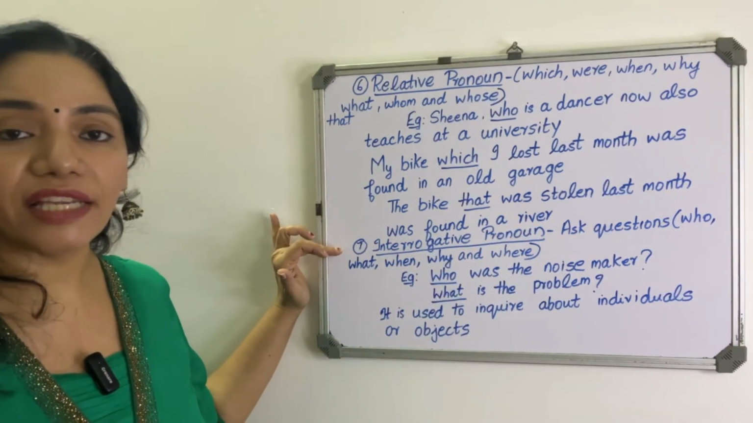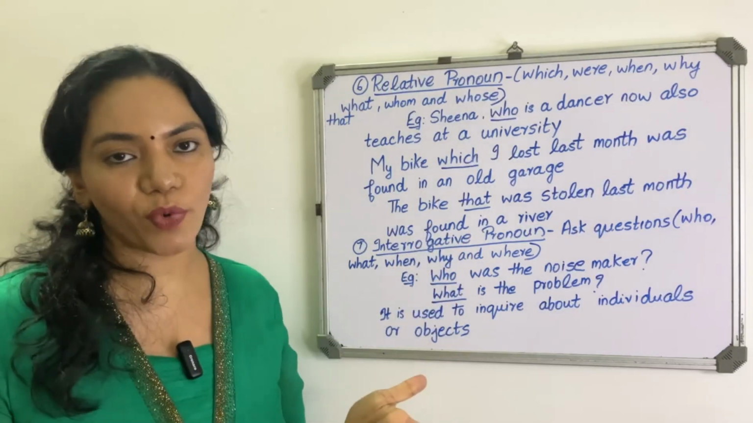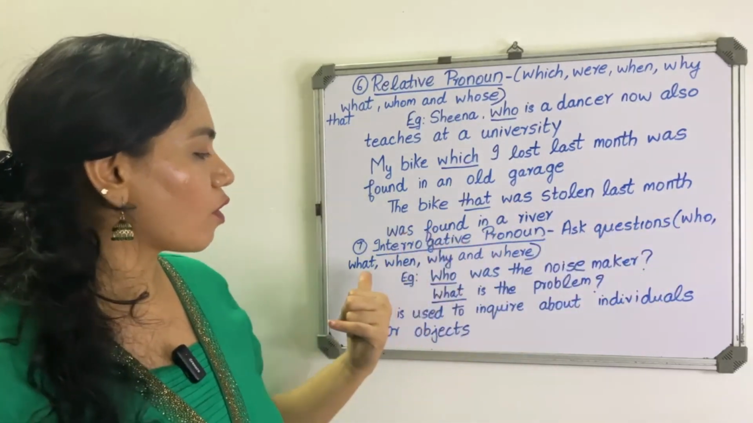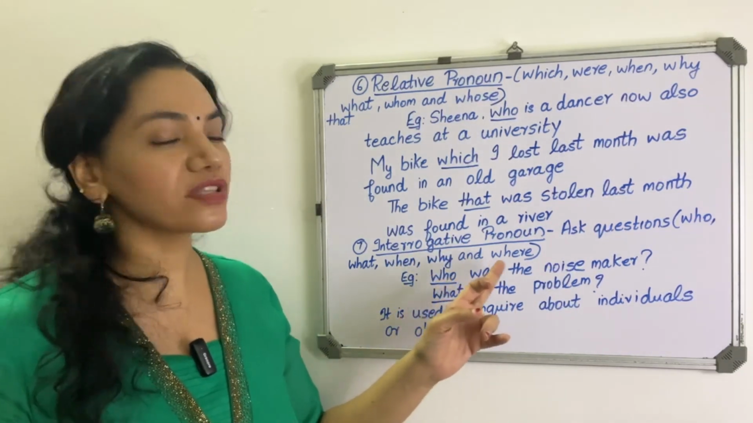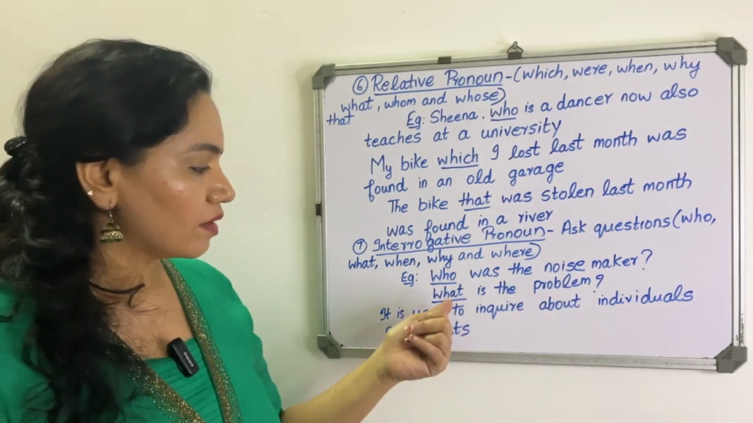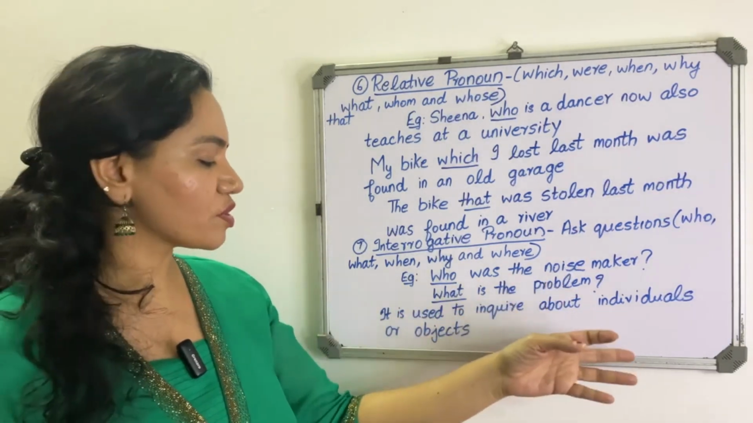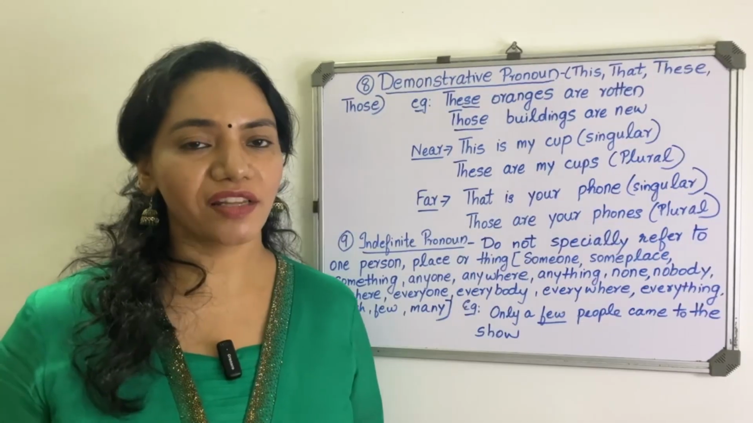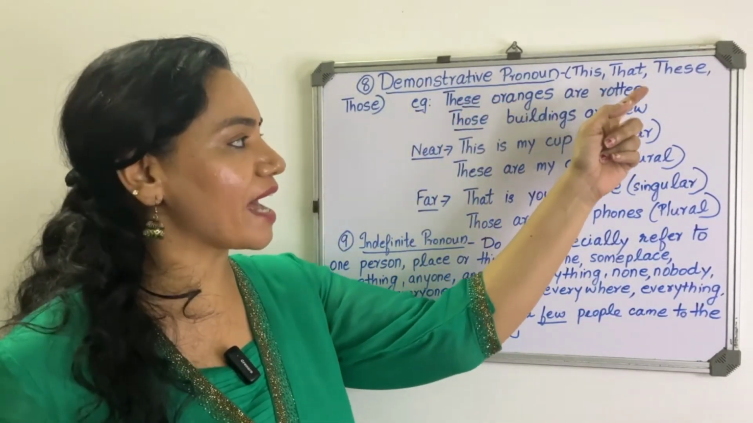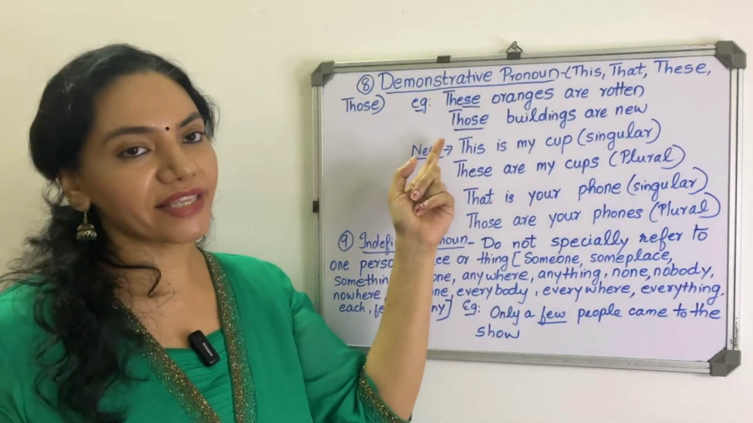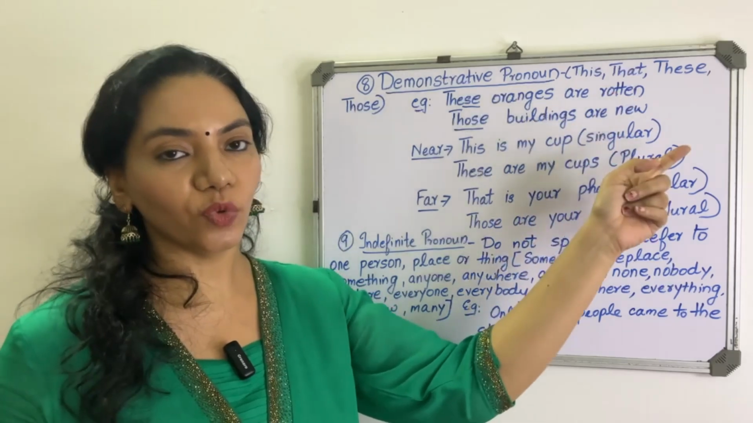Next pronoun is interrogative pronoun. So in interrogative pronouns, we are asking questions: who, what, when, why and where. Like, for example, who was the noise maker? What is the problem? So it is used to inquire about individuals or objects. Next one is demonstrative pronoun. So demonstrative pronouns include this, that, these, those. Example, these oranges are rotten, those buildings are new.